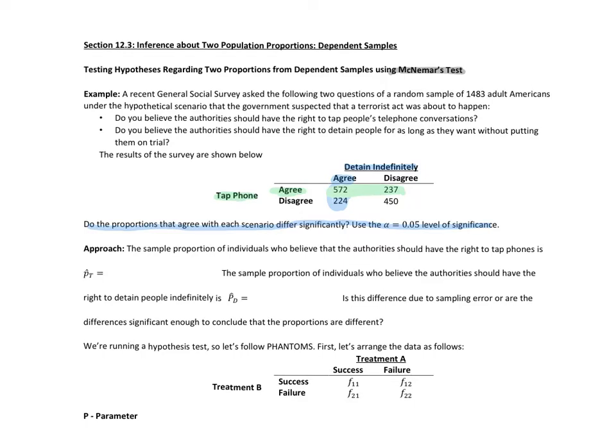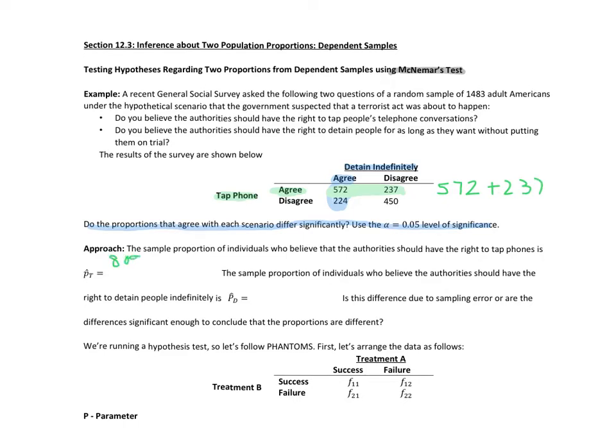Let's look at our approach. The sample proportion of individuals who believe that the authorities should have the right to tap phones, we did that in green, is 572 plus 237. 572 plus 237 is 809.